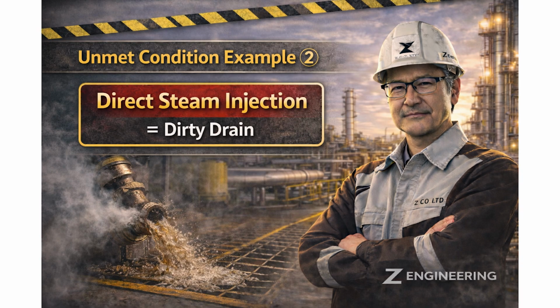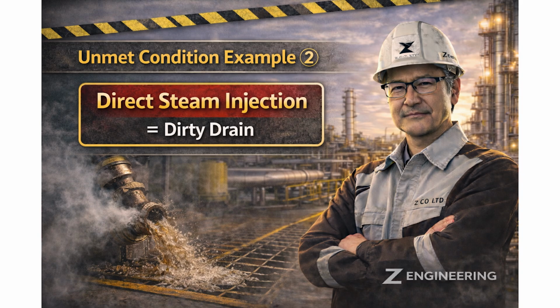The second case is direct steam injection. In this process, steam is injected directly into the product or material. The steam condenses immediately and provides heating or sterilization. As a result, the condensate often contains impurities, oil, debris, and foreign materials. These materials can easily clog an orifice.